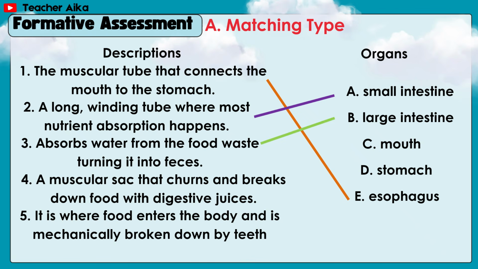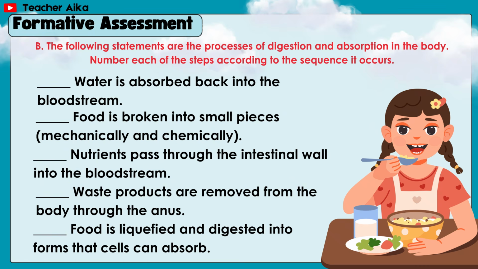Answer B. Large intestine. Number 4, a muscular sac that churns and breaks down food with digestive juices. Answer D. Stomach. Number 5, it is where food enters the body and is mechanically broken down by teeth. Answer C. Mouth. B. The following statements are the processes of digestion and absorption in the body. Number each of the steps according to the sequence it occurs.